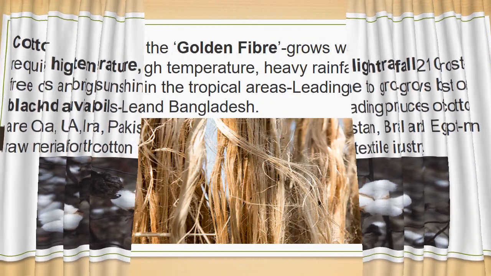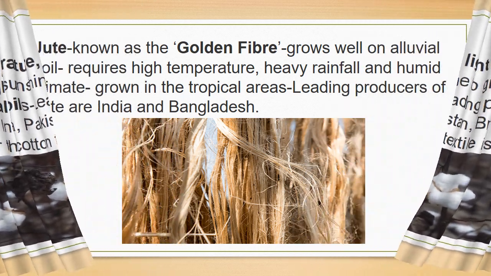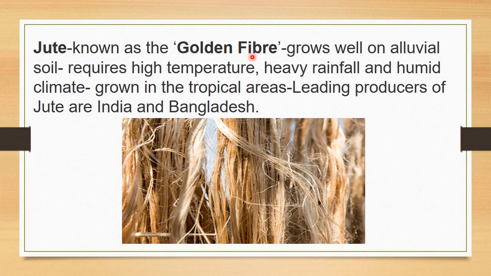And next, jute. We call jute the golden fiber. How, my dear children? Golden fiber. The soil is alluvial soil, which is good for jute, and it requires high temperature, heavy rainfall and humid climate. Humid means more moisture in the atmosphere, in the air. So that is humid climate. It is grown in the tropical areas, and the leading producers of jute are India and Bangladesh.